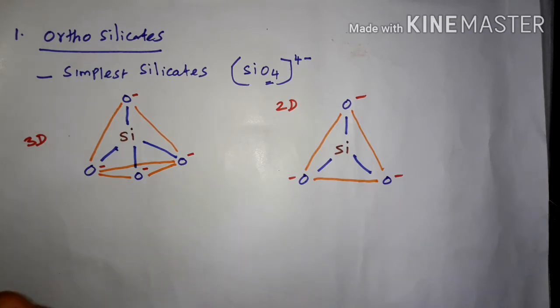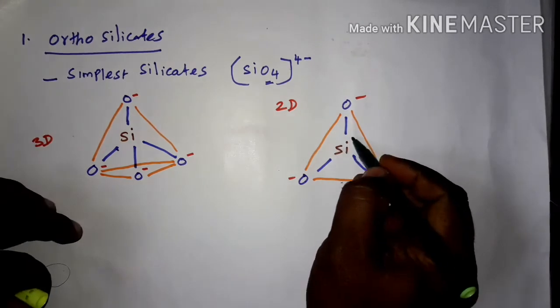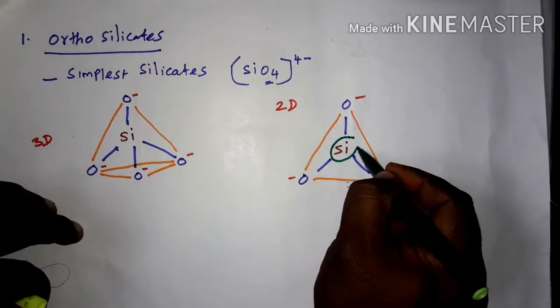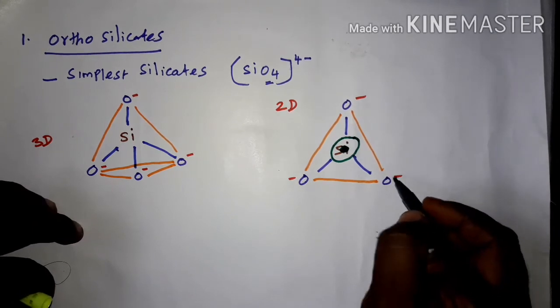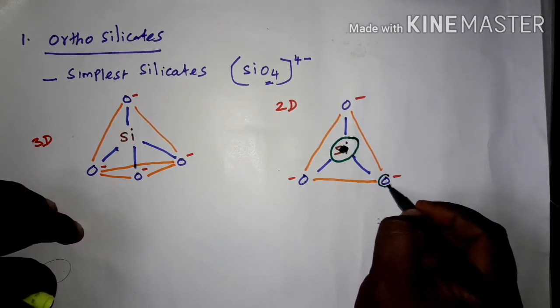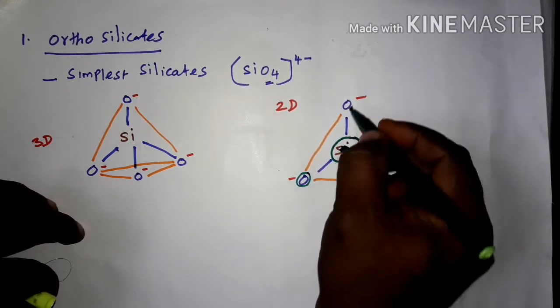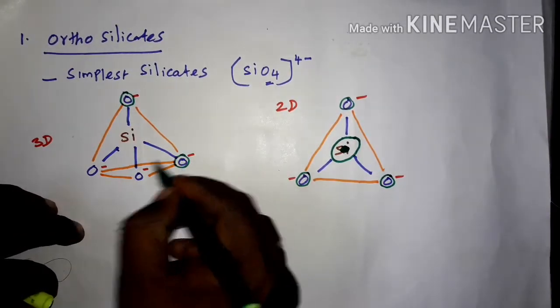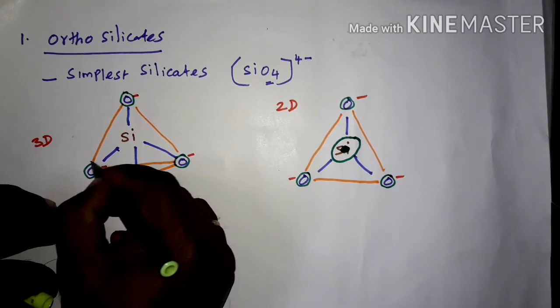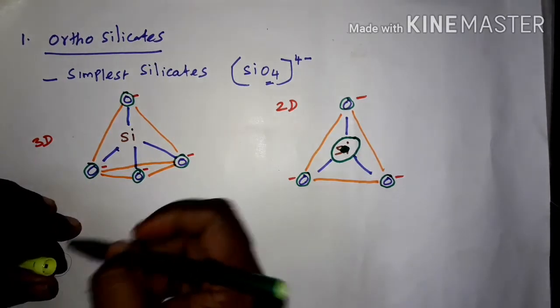This silicon atom, I am going to make a circle like this with a dot in the middle, and these 3 oxygen atoms, a simple circle. Okay.